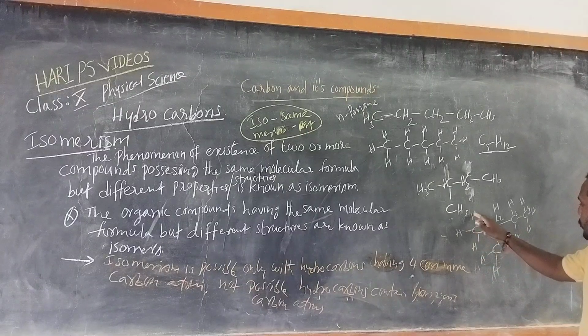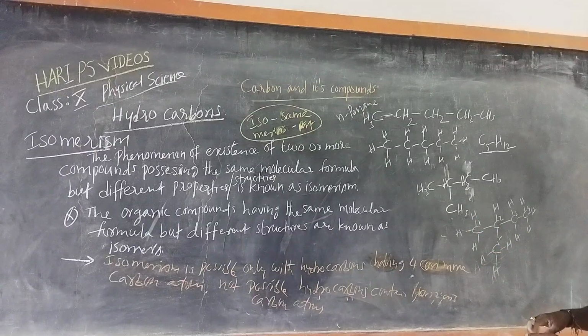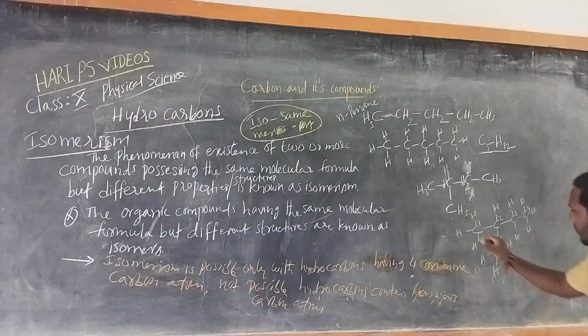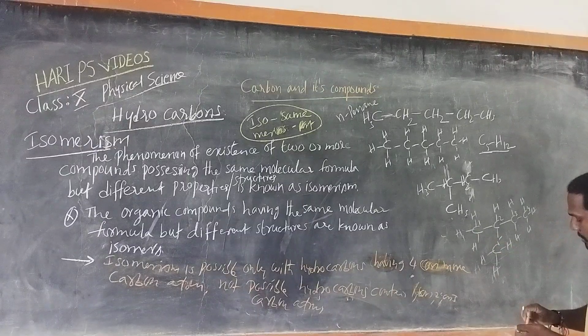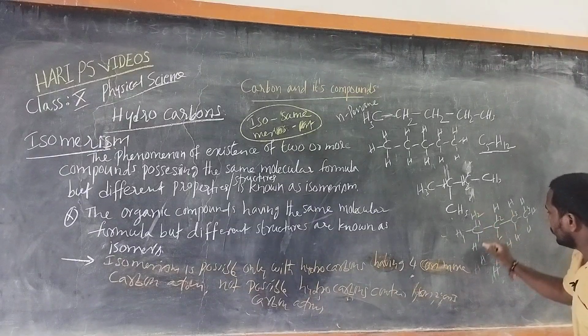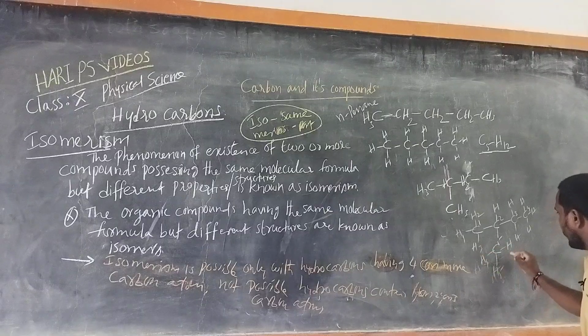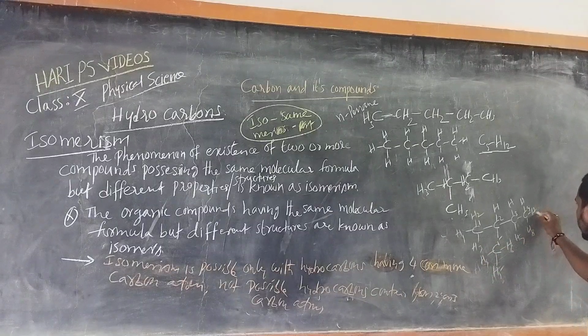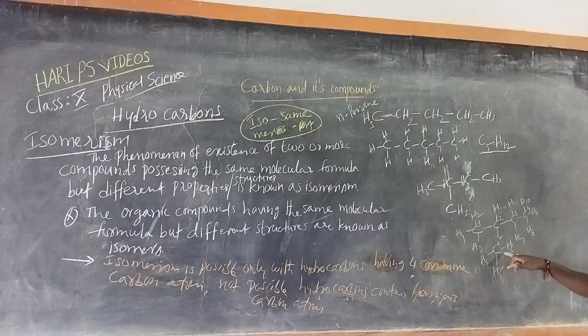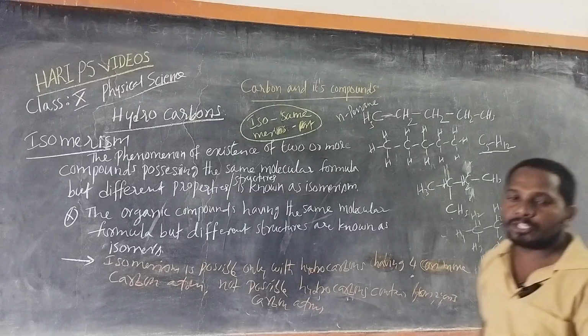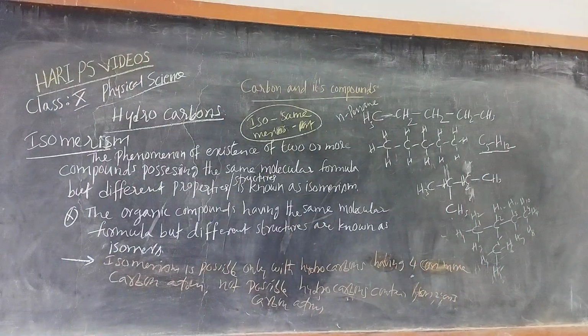Count the hydrogens: 1, 2, 3, 4, 5, 6, 7, 8, 9, 10, 11, 12. How many carbon atoms? 5. How many hydrogen atoms? 12. So it is C5H12.